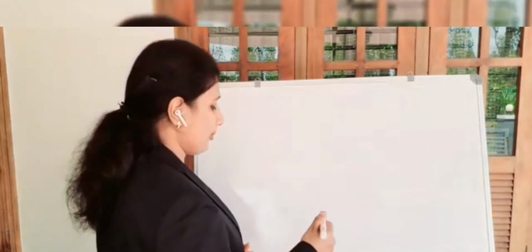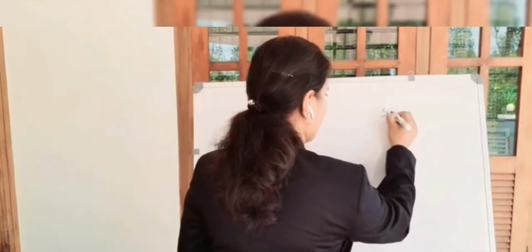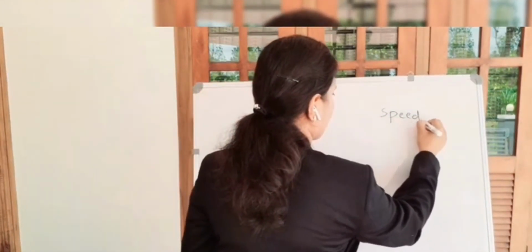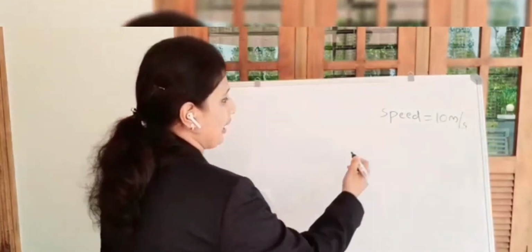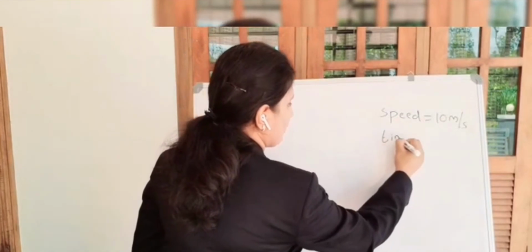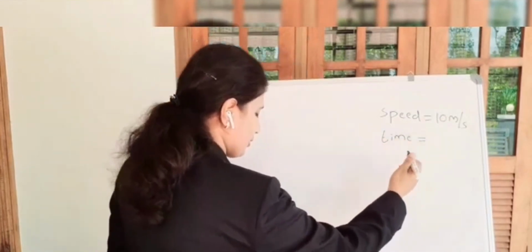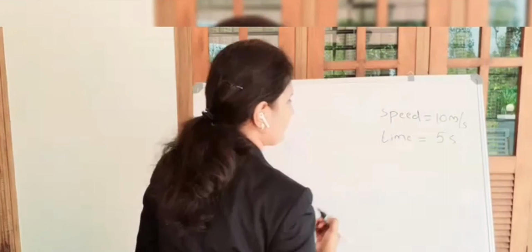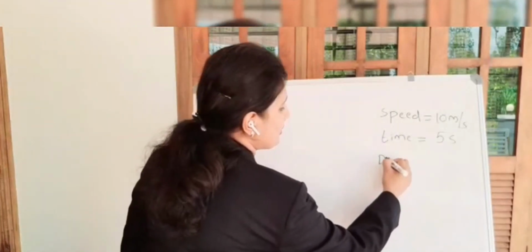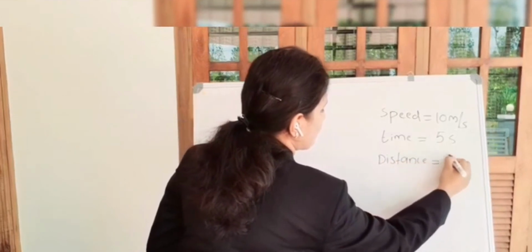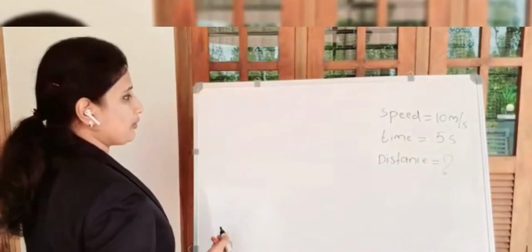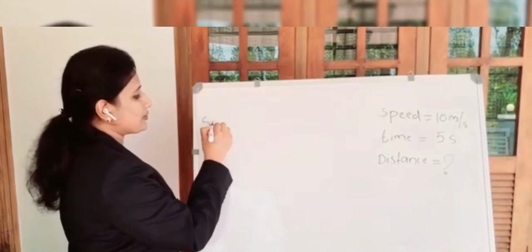Here speed is equal to 10 meter per second and time is equal to 5 seconds, and the value for distance is not mentioned here.